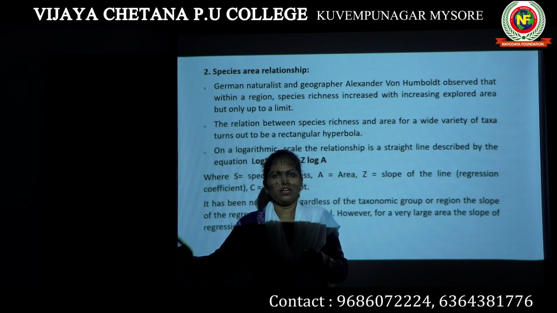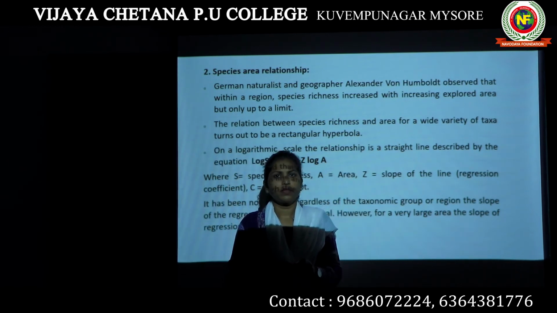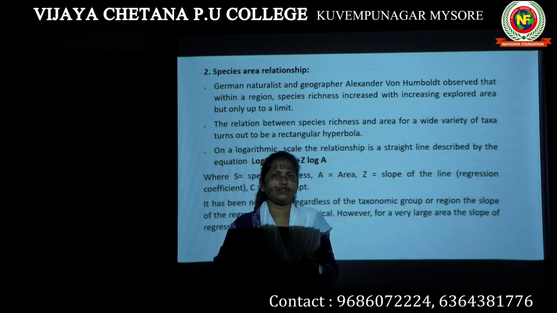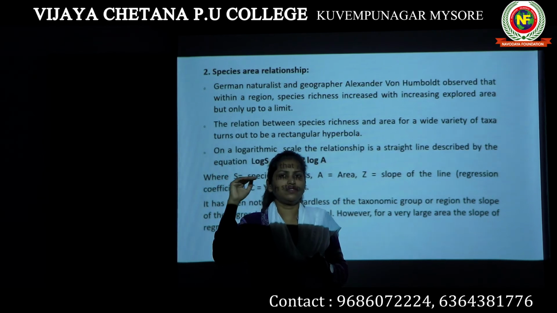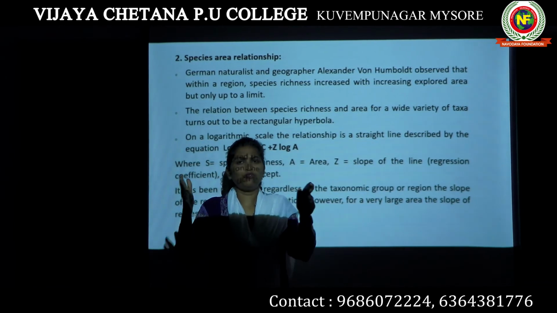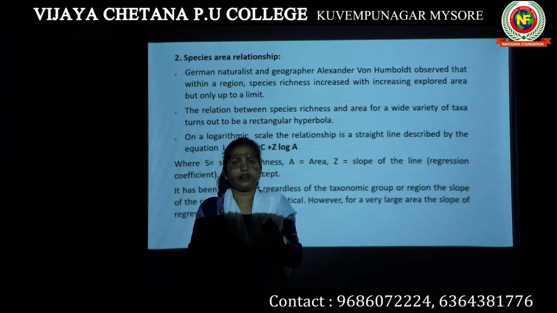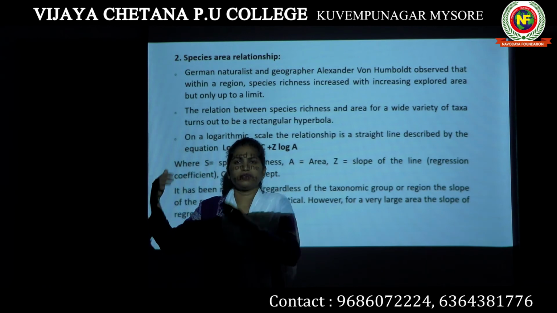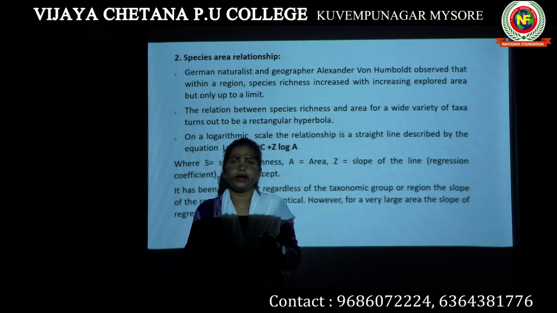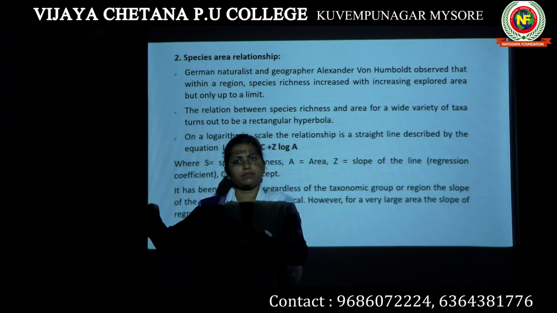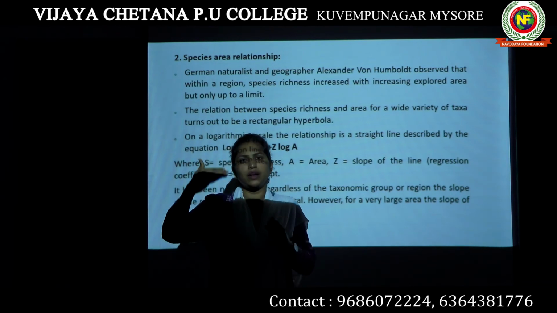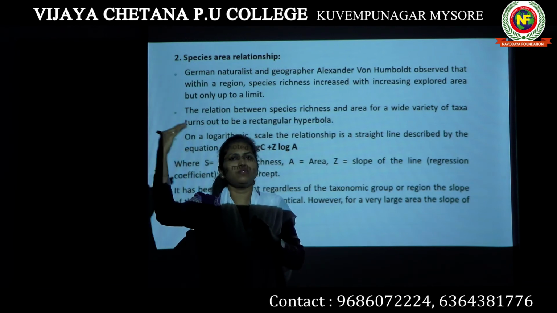If you go further and take the example of the whole country, then there are only limited species, and the increase in species diversity is going to be stable. Now there is no more species diversity increasing because every state has its own species diversity. Every state has a desert, a grassland, a forest, a river, a rocky area, so their species diversity is large. But when you go to larger areas, the species diversity will not increase.